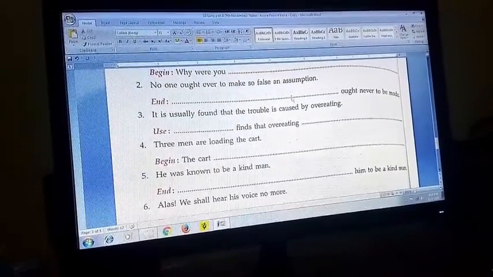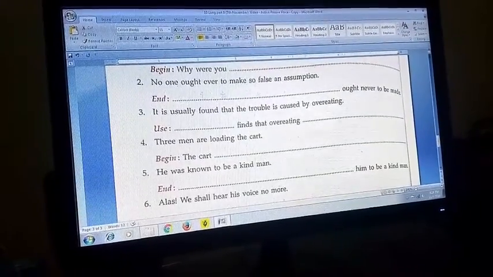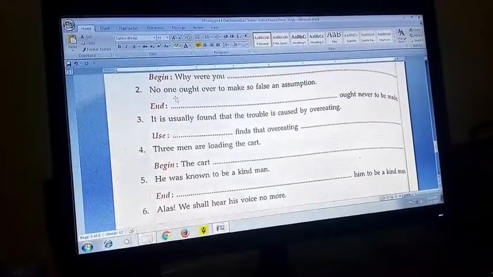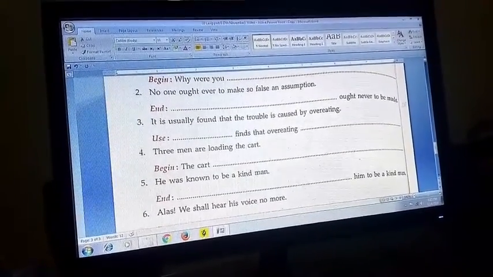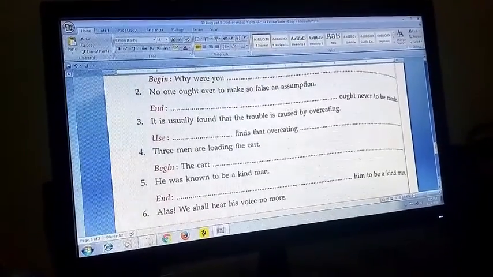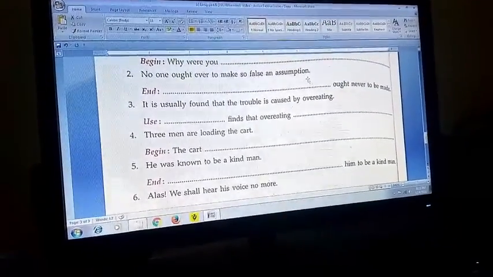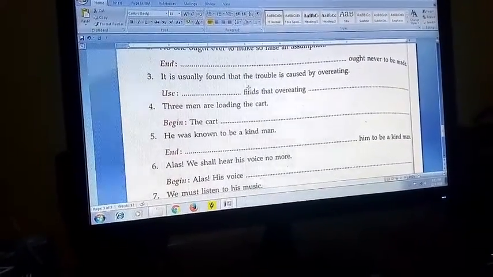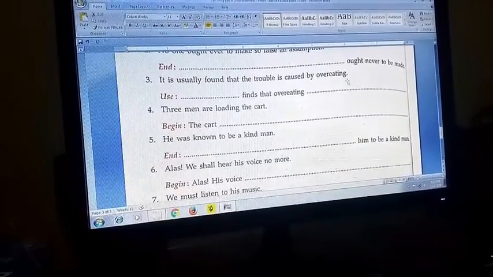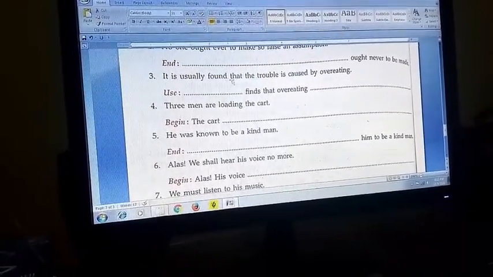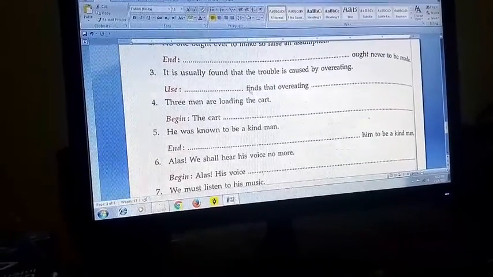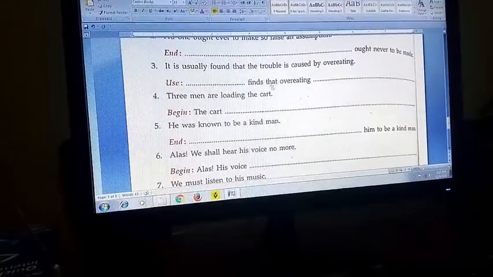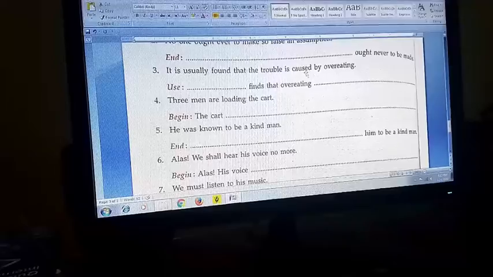But to be sure, what happened to that "no one"? Well, if you want to put "no one," you can put it this way. So false an assumption by anyone ought never to be made. Otherwise you can simply write, so false an assumption ought never to be made. He usually found that the trouble is caused by overeating. It is usually found. So, one finds. It is usually found, one finds that overeating causes trouble.